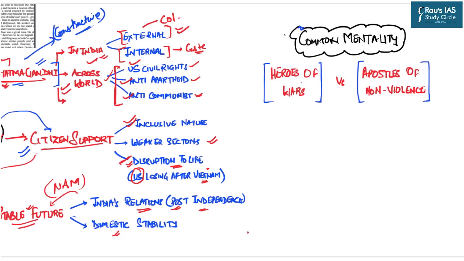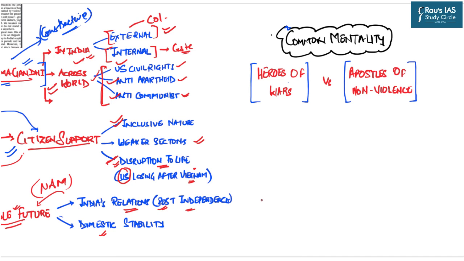But now comes the second important aspect of this particular article, which we have already touched on in this discussion. This article says that there is a common mentality. The common mentality is that we are in a mindset to celebrate the wars. Even if we lose some war, we see that particular incident as an act of bravery. So we are in a continuous mindset of celebrating the heroes of the wars. Therefore we always hold the heroes of the wars with very high respect, and somehow the apostles of non-violence are considered weak.